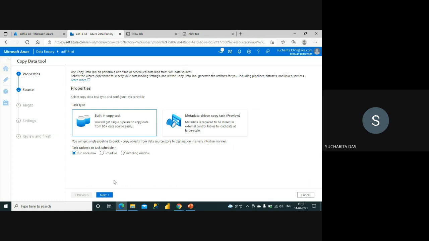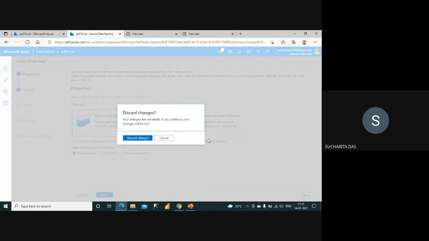It will be very easy, means you just put the information it is asking, every connection, integration runtime, link service, data set, everything will be created internally. You don't really have to do anything. Only thing is you just put the appropriate details and it will help you to create and run your package. So that is about this copy data tool.